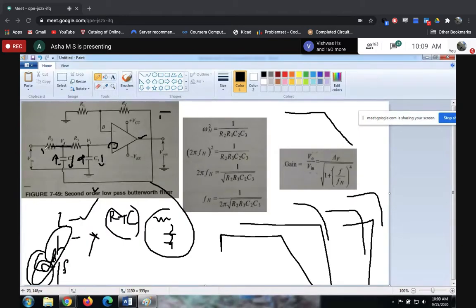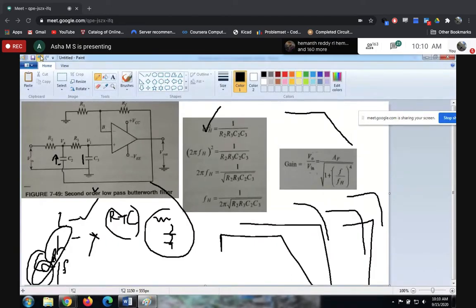Whatever input you are applying, this acts as a short circuit and everything goes to the ground. So nothing reaches here. In the first order we have only one pair of C, correct? So even if some voltage succeeds in passing near the input of this op amp, in the second order, even if it passes this VA, it will definitely go to the ground here. Thereby we will attain this. That is the advantage of this second order. I hope I'm clear. Here this is the standard representation.